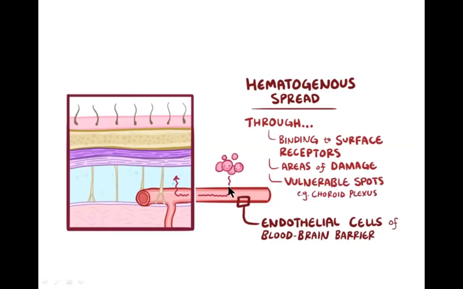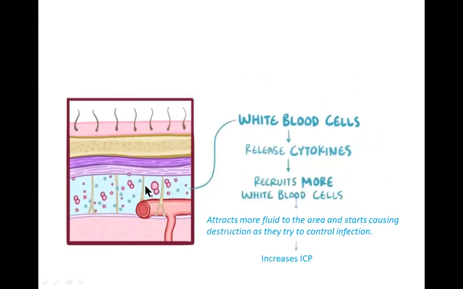Through those vulnerable spots, they may cross the blood-brain barrier, the endothelial cells of the blood-brain barrier, and enter the cerebrospinal fluid, where they start multiplying. So these are the pathogens that entered through the blood and started multiplying here.